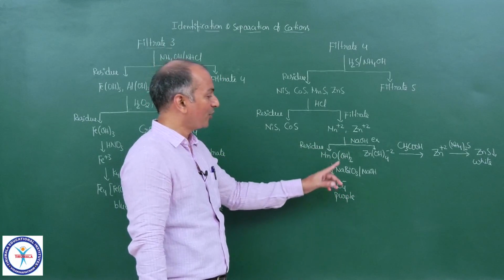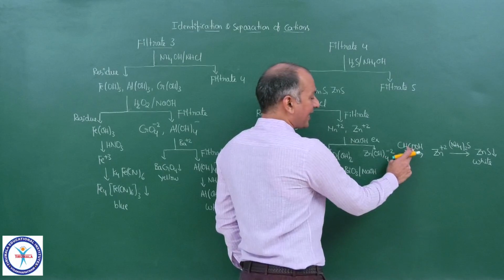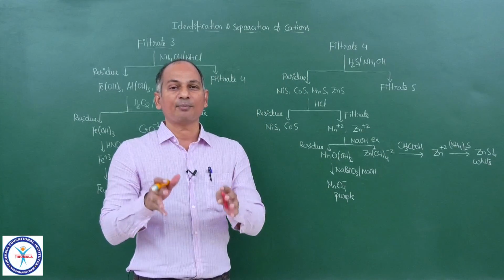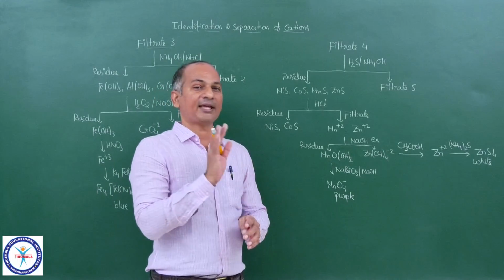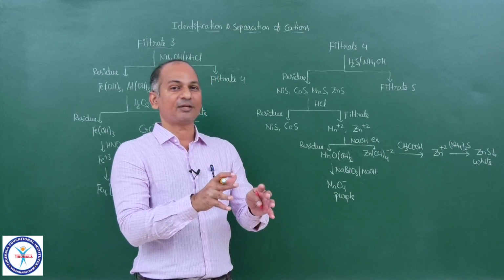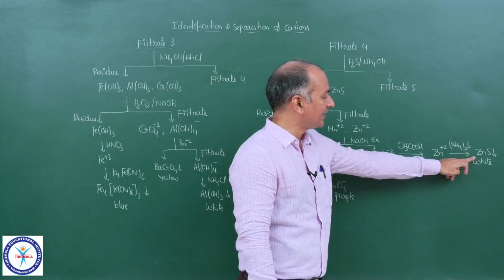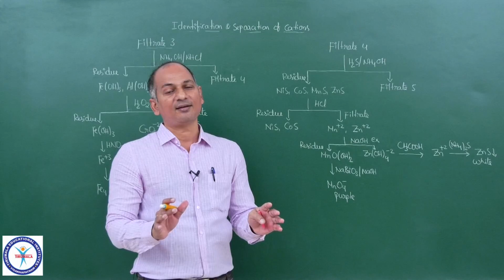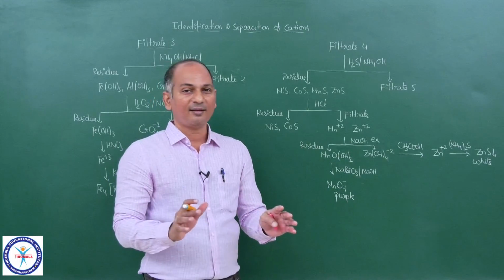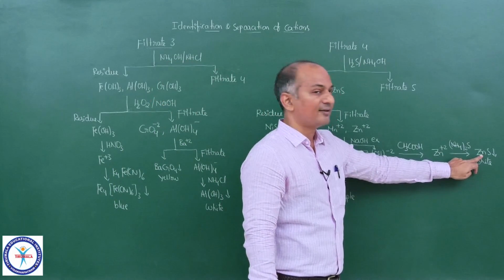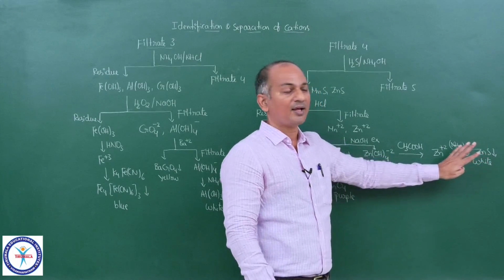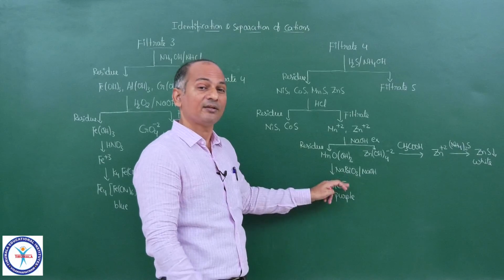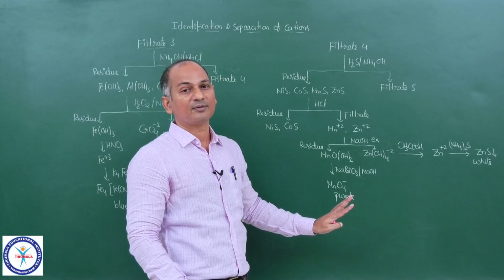So manganese is confirmed. To that filtrate, let me first add an acid. Let me break that complex. Let me get that Zn+2 free. Then you add S-2, H2S in basic medium or otherwise (NH4)2S, then you will get ZnS, which is white in color. So both are confirmed as well as separated. You know, ZnS is the only white colored sulfide, confirmed. And MnO4- purple color after adding NaBiO3, so Mn+2 is confirmed.